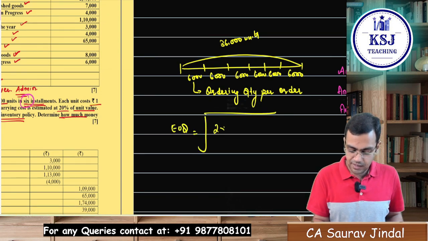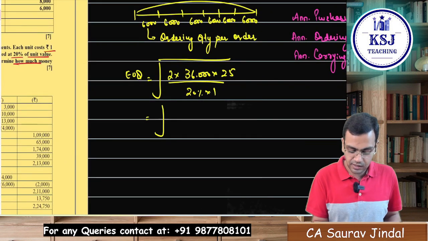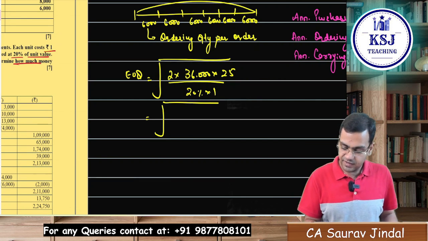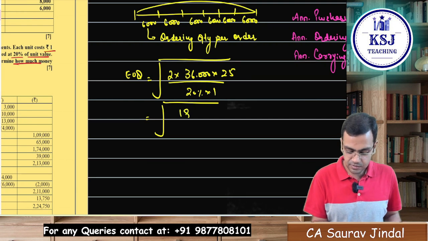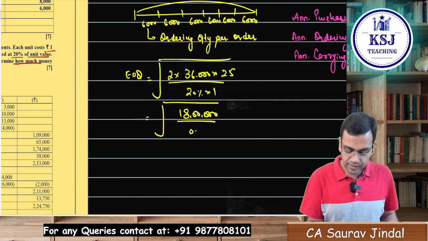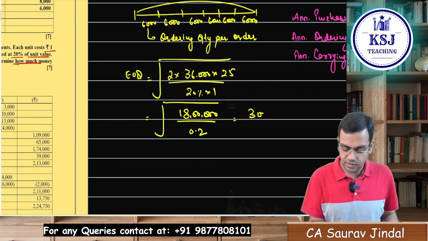2 multiplied by, what is the annual requirement? 36,000. Ordering cost 25 rupees. Carrying cost 20% of 1. Right, so that will be under root of 2 multiplied by 36,000 multiplied by 25, that comes to 18 lakh, right, divided by 0.2. So 18 lakh divided by 0.2 under root of that, that comes to 3000 units.